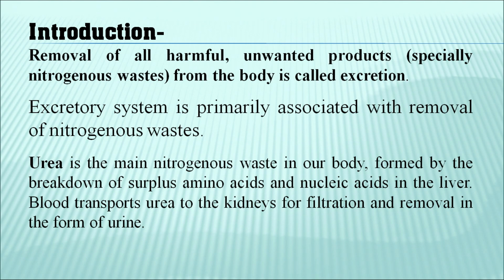The excretory system is primarily associated with the removal of nitrogenous wastes. Urea is the main nitrogenous waste in our body, formed by the breakdown of surplus amino acids and nucleic acids in the liver. Blood transports urea to the kidneys for filtration and removal in the form of urine.